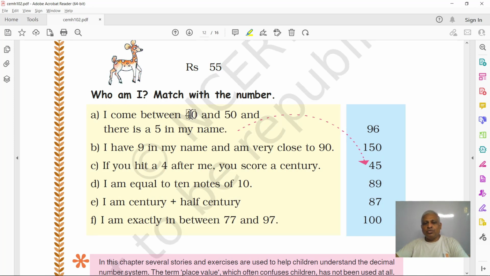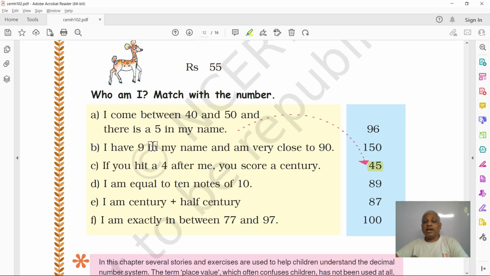So if you count the numbers from 40, 41, it doesn't have 5, 42, 43, 44, 45. Yeah, 45 has 5 in its name. Next 46, 47, 48, 49, 50. So 45 is the only number which has 5. So 45 is the answer.